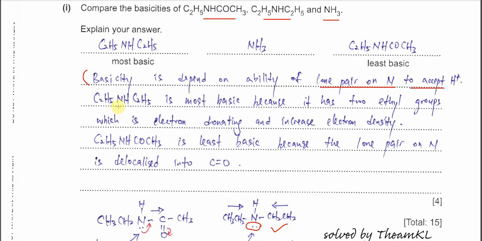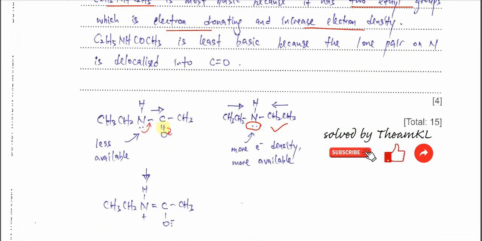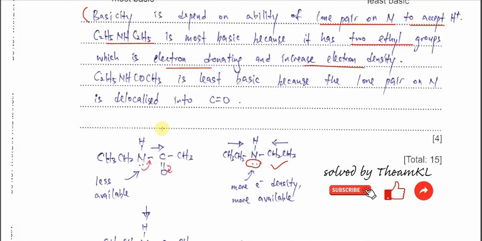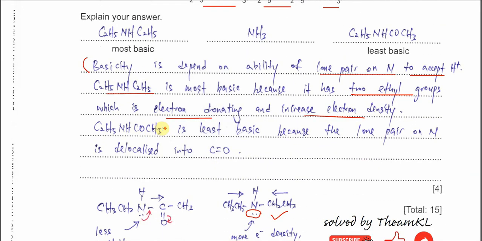The most basic is the secondary amine, because it has 2 ethyl groups, which are electron donating, which increase the electron density on the nitrogen. The amide is least basic. You just need to discuss the lone pair which delocalizes into the C=O double bond, like this. So less available, less basic. Okay, that's all. Thank you.